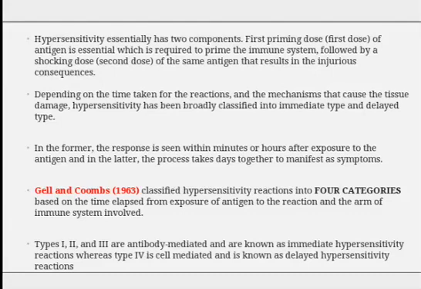Hypersensitivity essentially has two components. First, the primary dose, that is the first dose of antigen, which is essential to initiate the primary immune response. That means after exposure to the first dose, there may be formation of antibodies in the healthy person, and antigen antibody reactions will be initiated. This is followed by a shocking dose, that is a second dose or repetition of the dose of the same antigen, that results in injurious consequences.